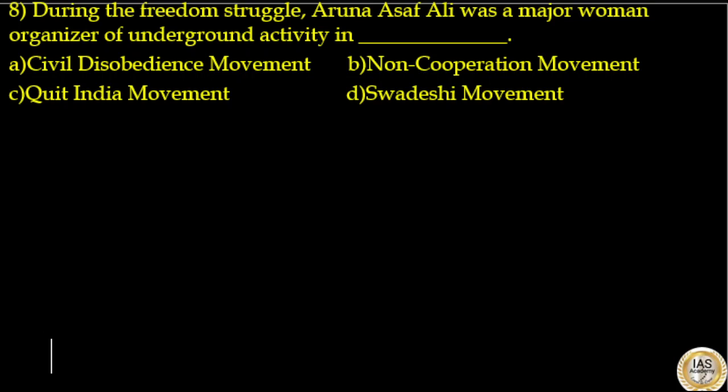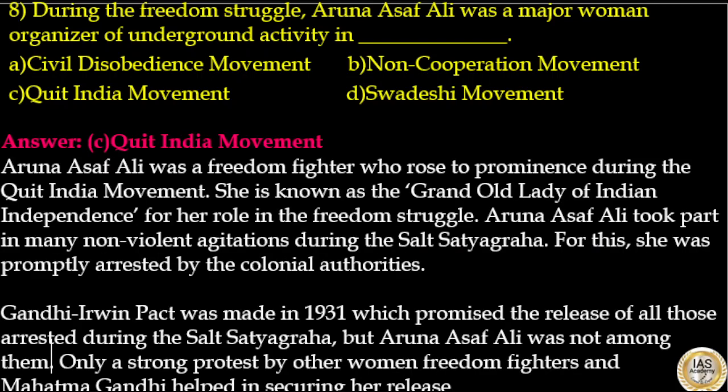During the freedom struggle, Aruna Asaf Ali was a major woman organizer of underground activity in which movement? Options are civil disobedience movement, non-cooperation movement, Quit India movement, Swadeshi movement. Here answer to this question is option C, Quit India movement. Aruna Asaf Ali was a freedom fighter who rose to prominence during the Quit India movement. She is known as the Grand Old Lady of Indian Independence for her role in freedom struggle.